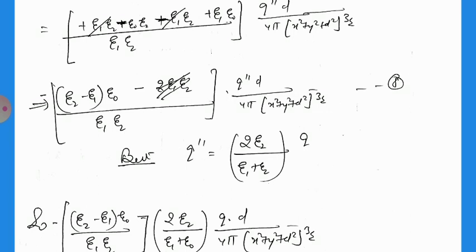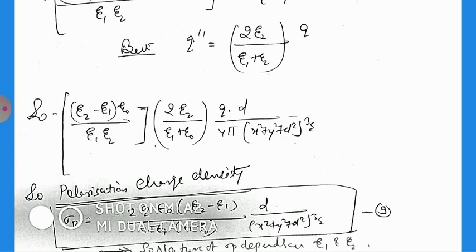On rearranging, we can obtain minus of (ε2 − ε1) multiplied by ε0 divided by ε1 ε2, times q double dash d divided by 4 pi (x square plus y square plus d square) to the power 3 by 2. But we know very well that q double dash is equal to twice ε2 divided by (ε1 plus ε2) multiplied by q. So overall we can write the polarization charge density is equal to minus 2 ε0 (ε2 − ε1) q d divided by 4 pi (ε1 plus ε2) (x square plus y square plus d square) to the power 3 by 2.